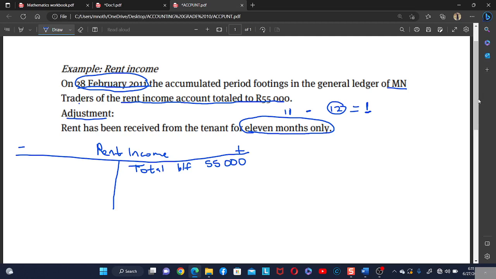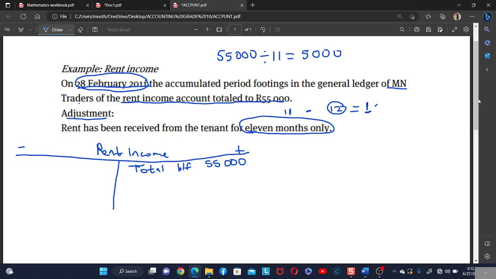Okay, so now let's do this. How much is this? 55,000, right? So this is 55,000. We want to know the rent, how much was it per month? 55,000 divided by 11 is 5,000. So this means that the rent of only 1 month is how much? It is 5,000. And we have not yet received this rent of only 1 month, right?